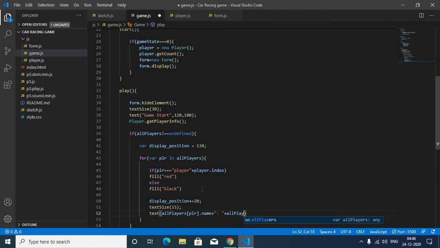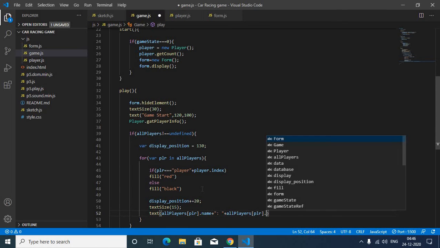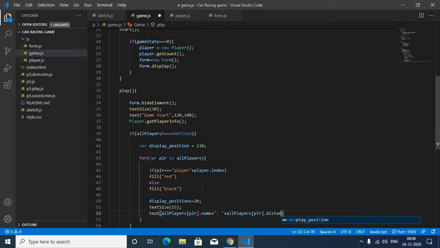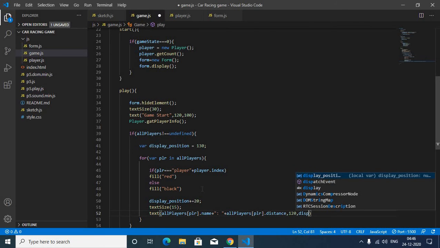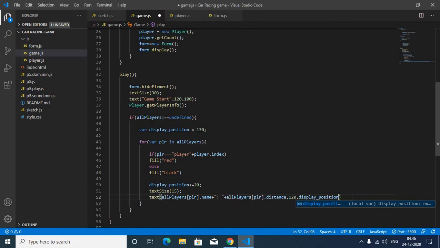Now we are displaying the distance. So all players PLR dot distance, then the position, 120 for x and y. It is not random, it is at the display position. That's why we made this display position.